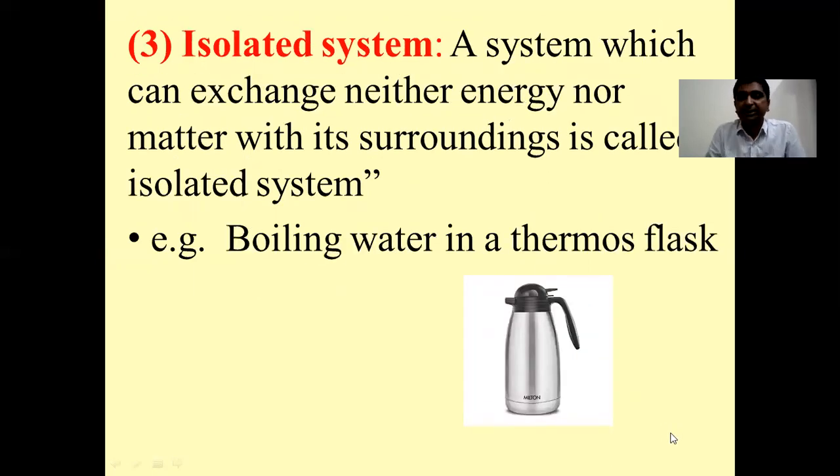Now the third definition is of the isolated system. What is an isolated system? A system which can exchange neither energy nor matter with its surroundings is called an isolated system.